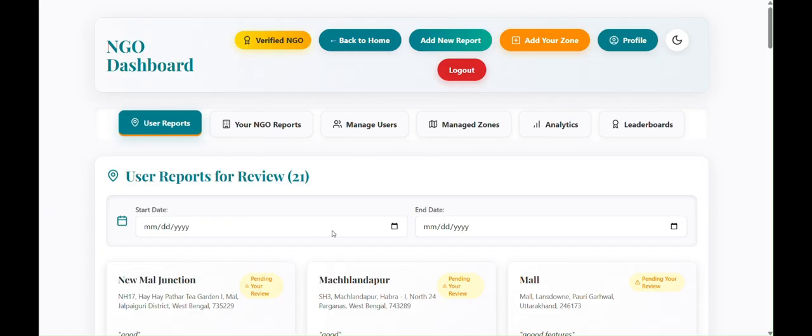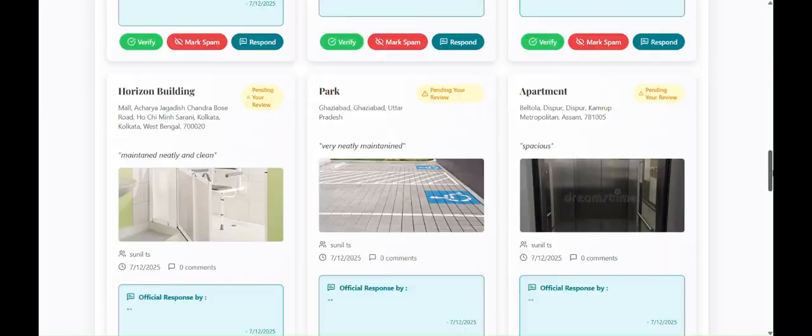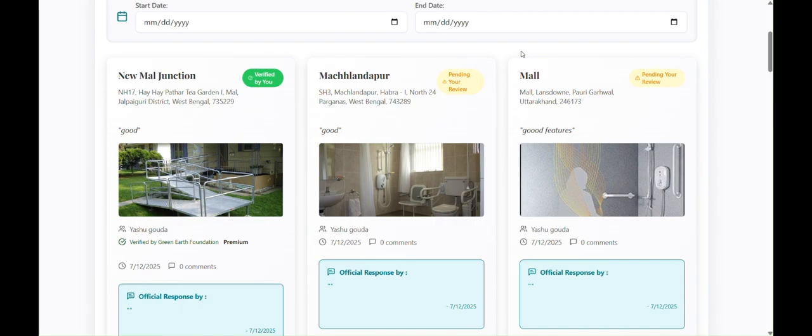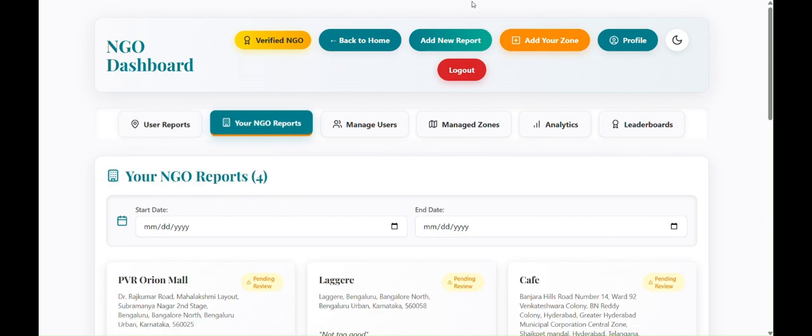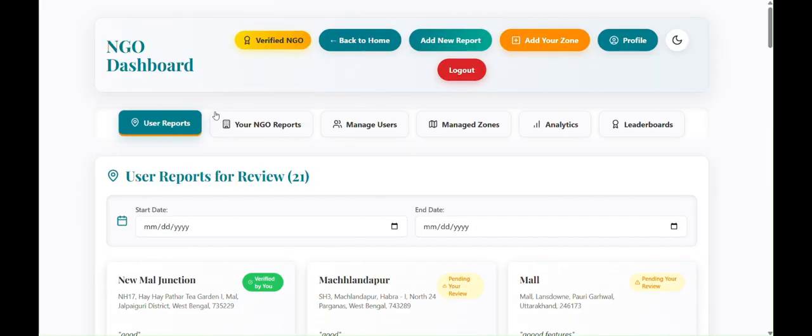So in user reports, the NGOs can see all the reports done by the users. They can verify, and it will showcase both in the NGO as well as in the user reports. They can mark as spam, and even they can respond. Also an NGO can add a report, which works the same as the user dashboard.